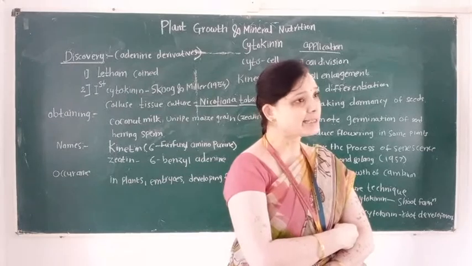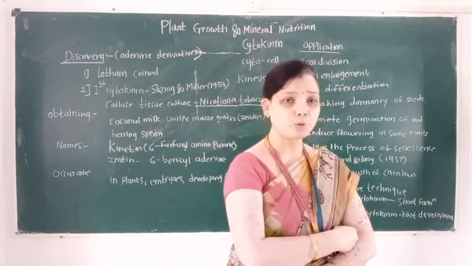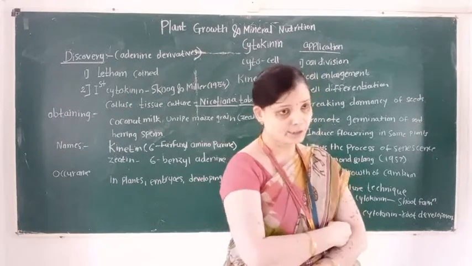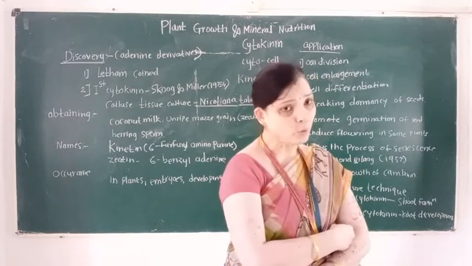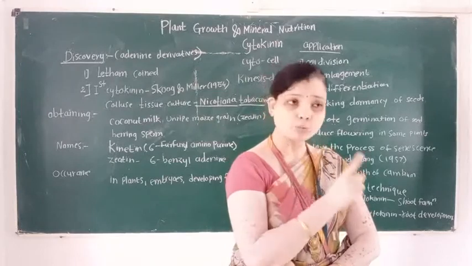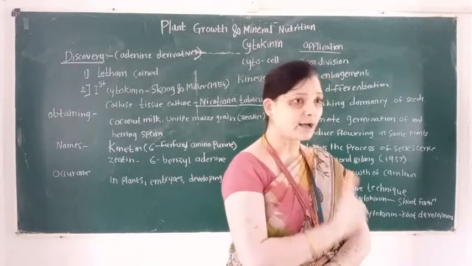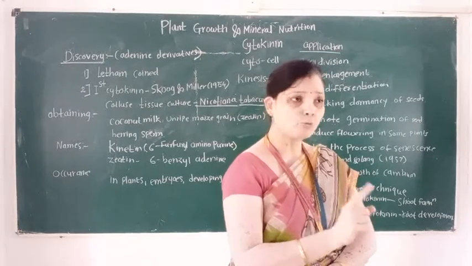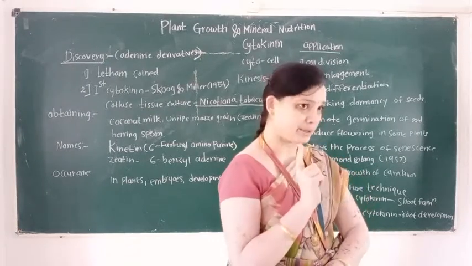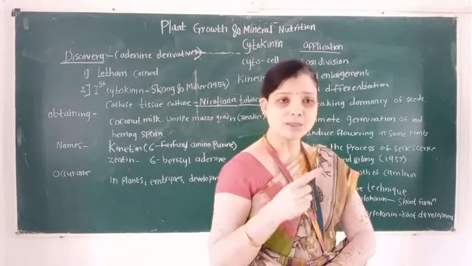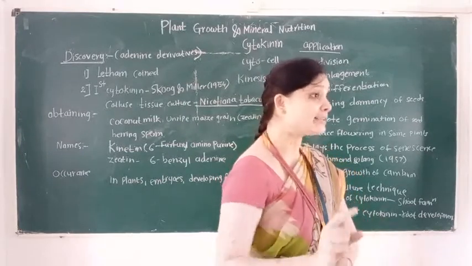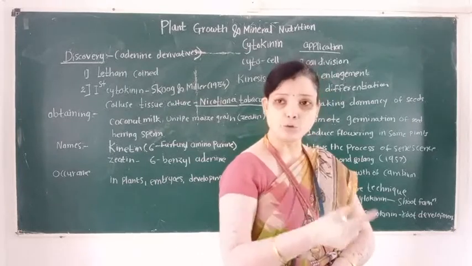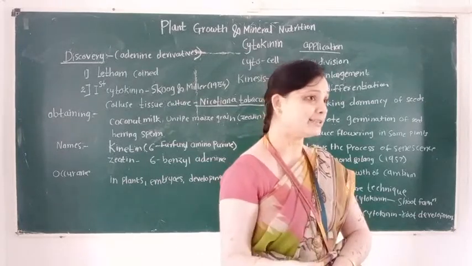When cambium is present in between xylem and phloem, then interfascicular cambium formation takes place. And for this formation, which hormone is responsible? This hormone is known as cytokinin. And students, we know the function of cambium. Cambium is responsible for secondary growth. That is, cytokinin is also responsible for secondary growth.